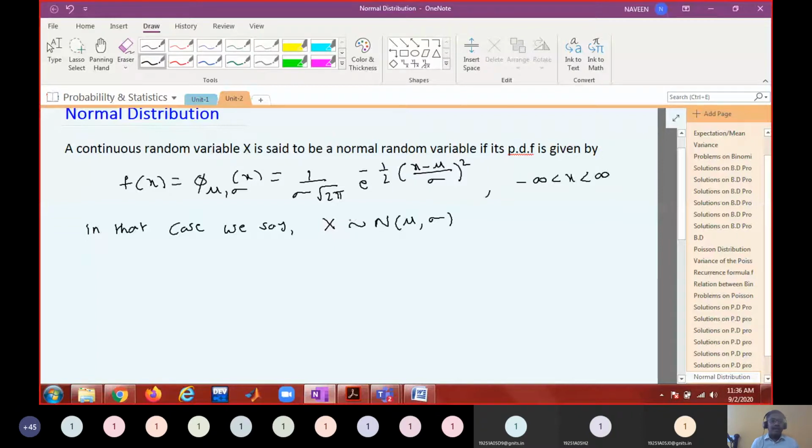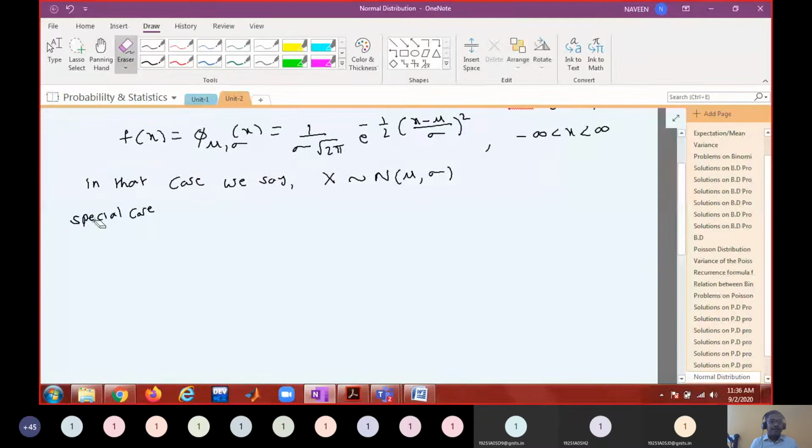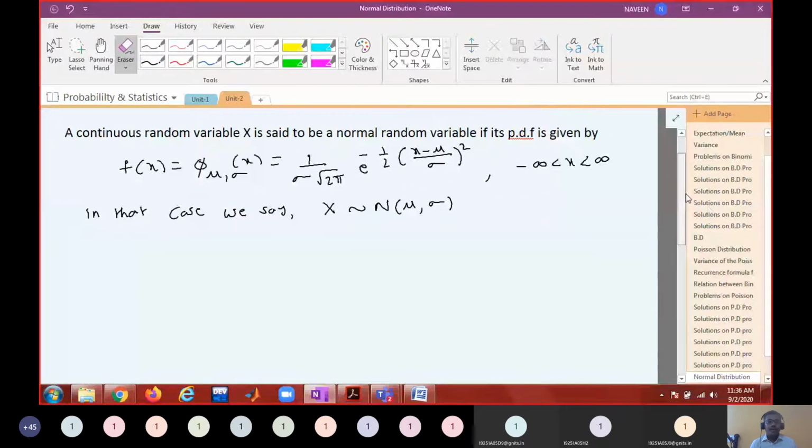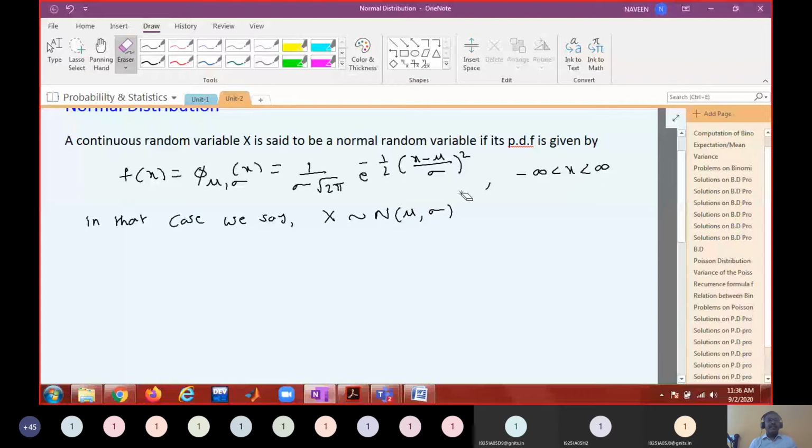What is a special case? Let us see the special case later. Before that, when I say it is a PDF, what are the two properties you have to check? What are the two properties of a probability density function?